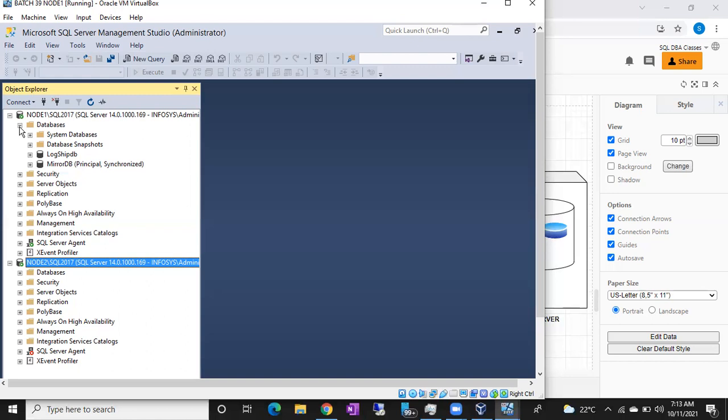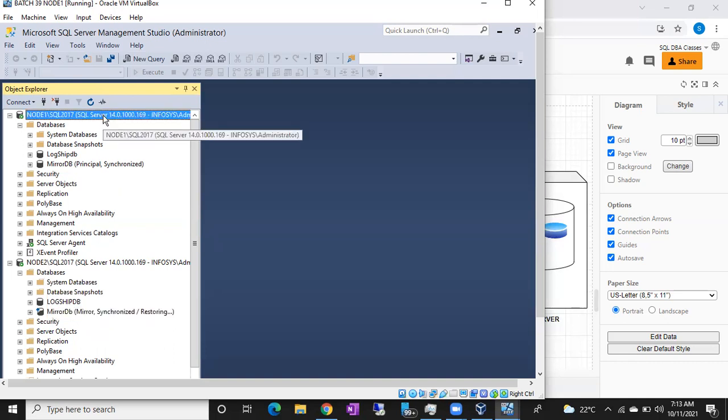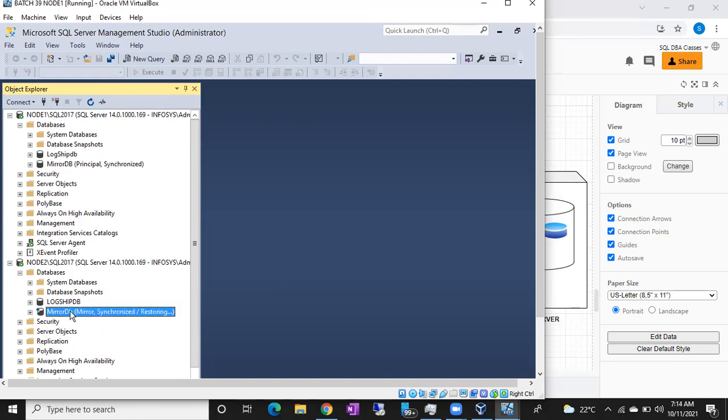Fine. I have a quick question for all of you. Now my node 1 is the principal and my node 2 is the mirror server. Someone restarted my node 1. Now what is the status of this mirroring? Will mirroring stop working, or will your secondary become principal? Secondary will become principal, sir. If it is automatic failover, yes. But as we didn't configure a witness server, automatic failover is not possible here.